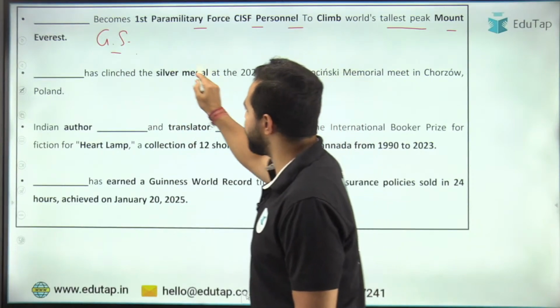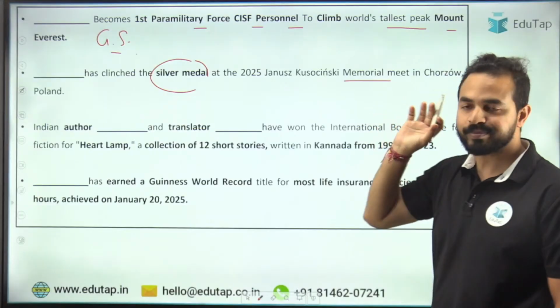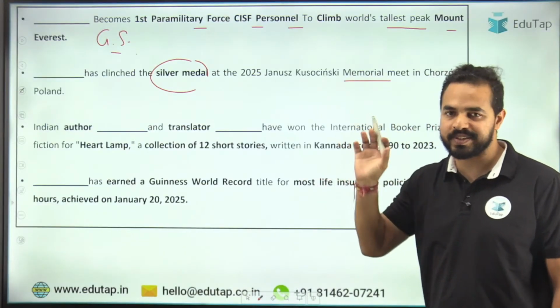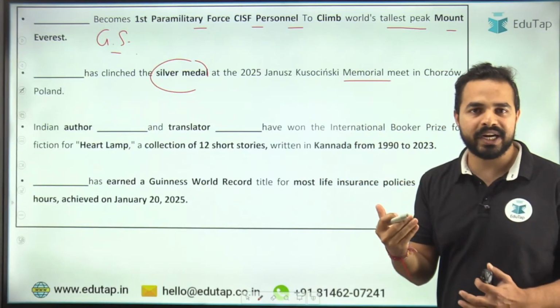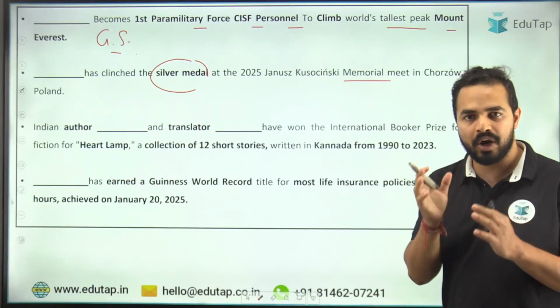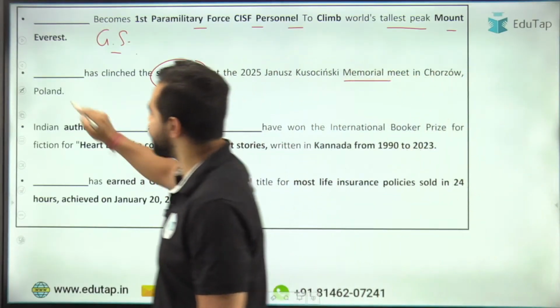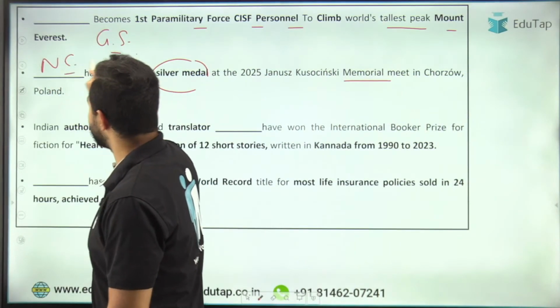नेक्स्ट क्वेश्चन, सिल्वर मेडल किसने जीता है इन वन ऑफ दीज इवेंट्स इन पोलैंड? What is the name of this person? He is the same person who has basically had his personal benchmark in the previous league, that is a throw of 90.23 meters. What is the name? Neeraj Chopra. Neeraj Chopra is the right answer.